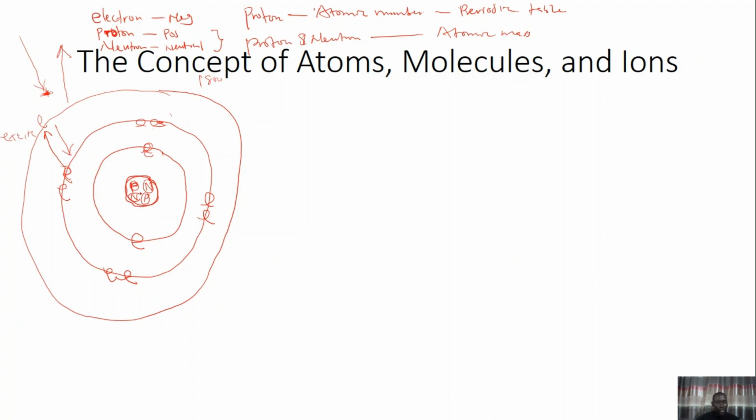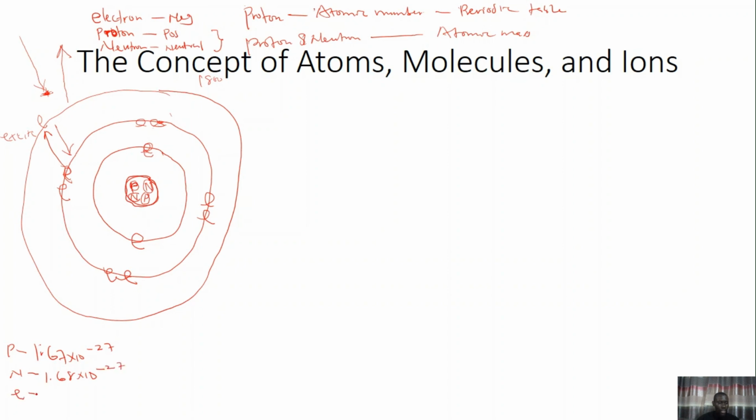The mass of a proton is about 1.67 times 10 raised to power minus 27. That's for the proton. While for the neutron it is 1.68 times 10 raised to power minus 27.